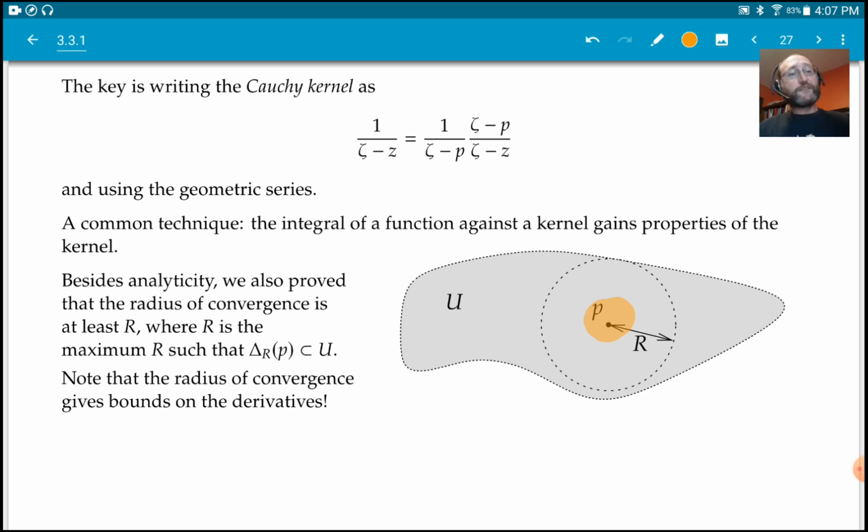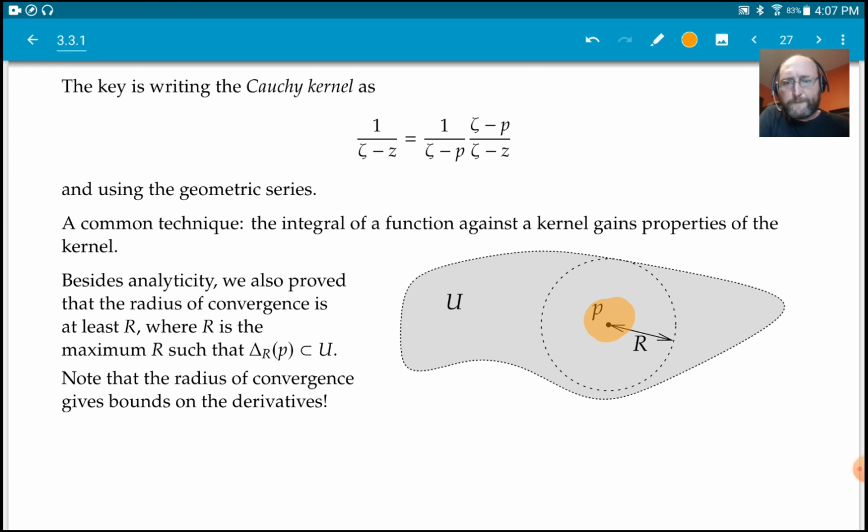The bigger the radius of convergence is, the smaller these have to be. Maybe no particular one has to be smaller, but for example, if R is very big, then these have to go to 0 sufficiently fast.